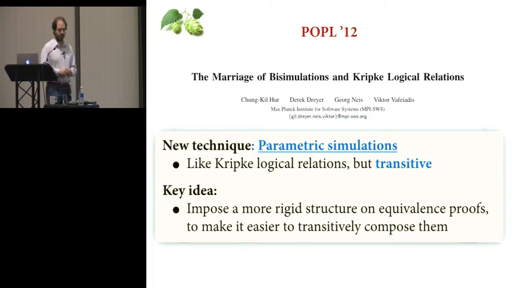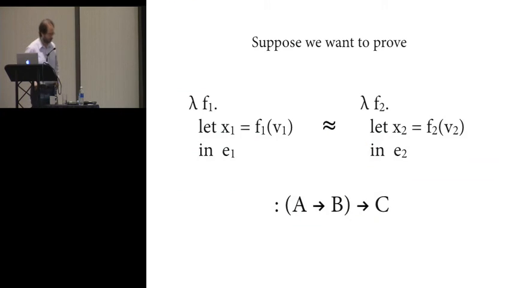The key idea is that logical relations are so beautiful, so concisely and elegantly defined, that they admit a few too many proofs. They permit certain kinds of proofs that you would never actually do in practice. Because of that, the space of proofs that they admit is so large that it becomes difficult to prove this kind of transitivity result. So the idea with parametric simulations was to restrict the method so that it would only permit the kind of proofs you actually do, thereby imposing a more rigid structure on the proofs that makes them easier to link transitively. Let me try to illustrate this at a high level with a simple example.